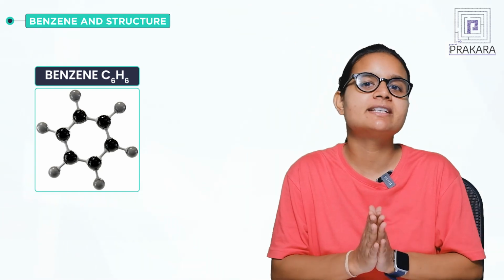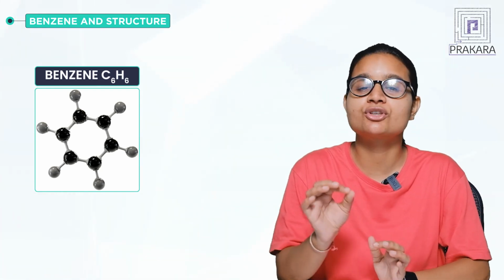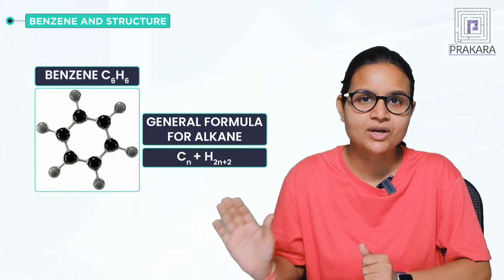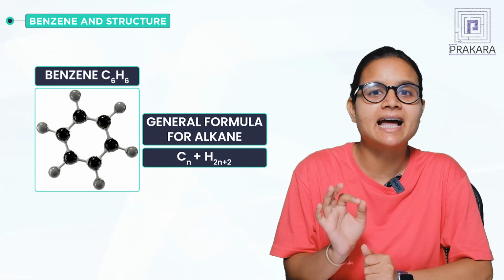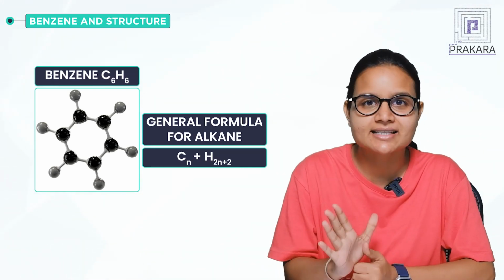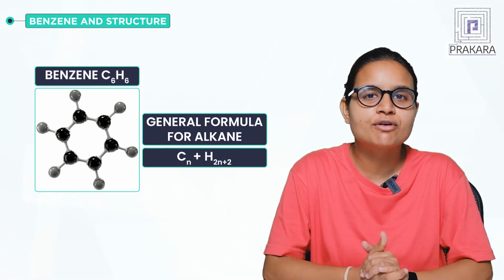Now let's come back to the structure of benzene. The elemental analysis and the molecular weight determination showed that the molecular formula of benzene is C6H6. If we take the alkane with 6 carbons, the general formula for alkane is CnH2n+2. Benzene has 6 carbons, so if I put the value 6 for n, what molecular formula do we get?